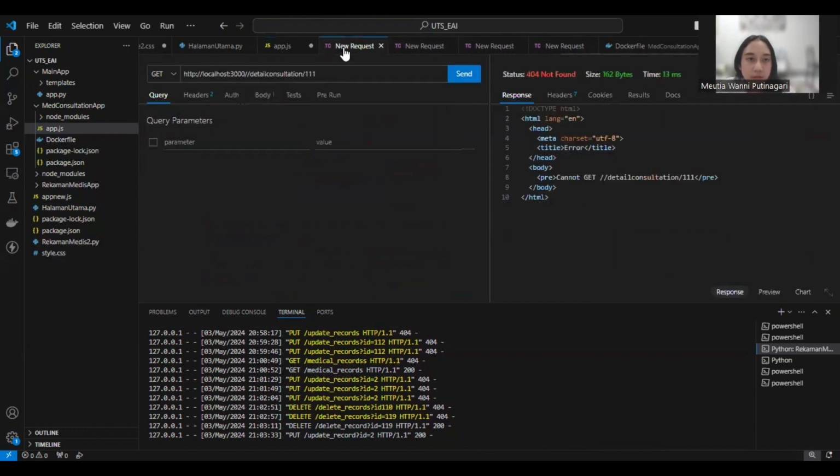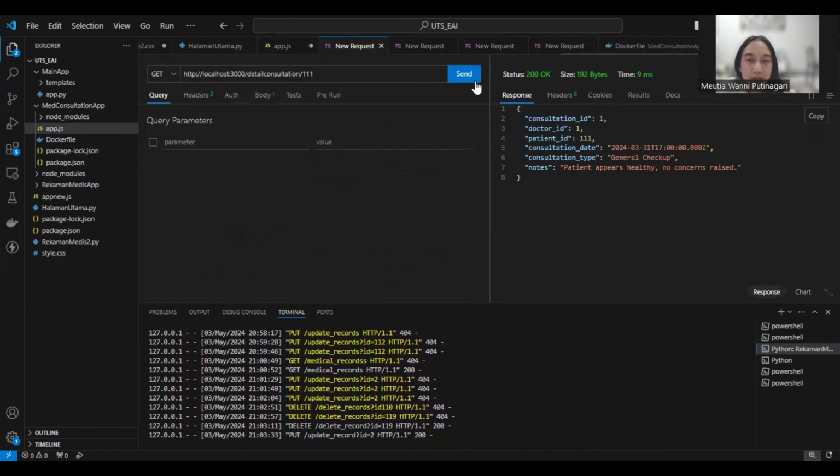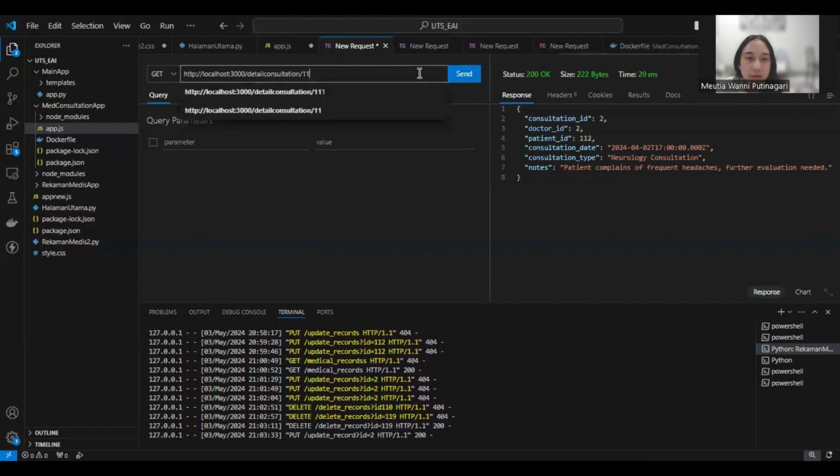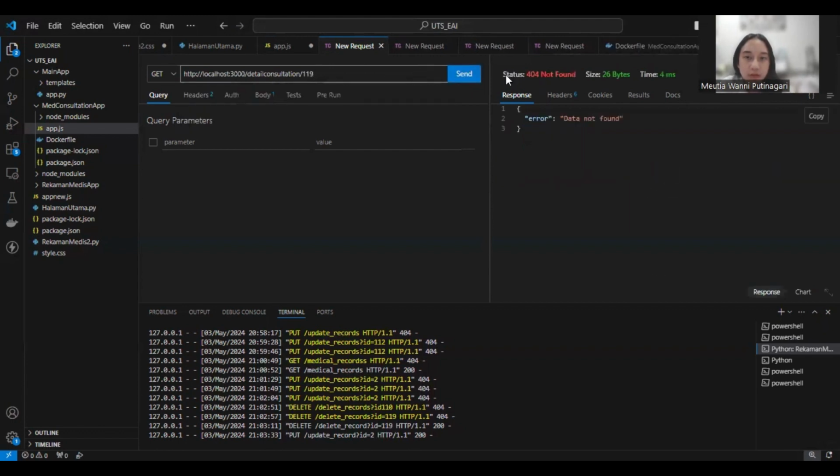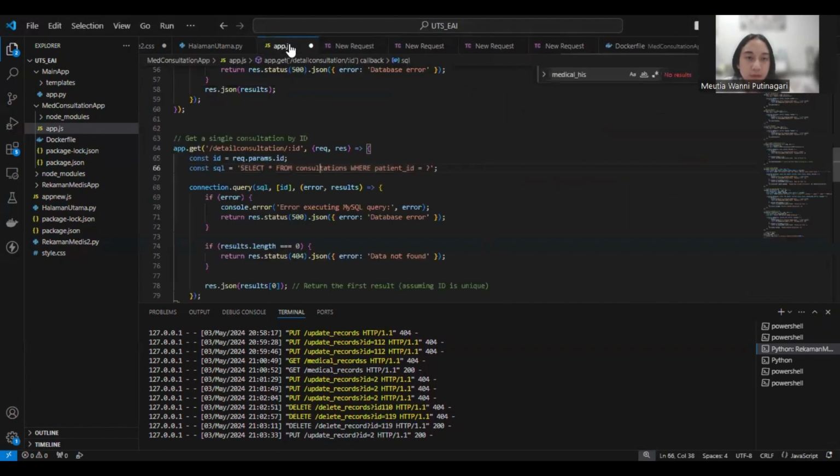Patient ID 1. Okay, here is the information for consultation ID 1. I could also try to send another ID, but if the ID is not available, it will show that the data is not found.